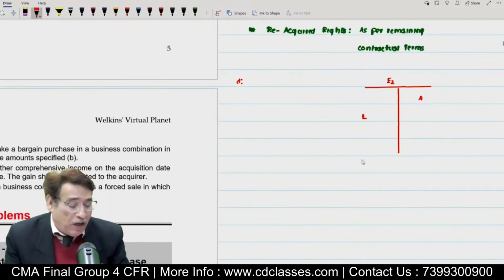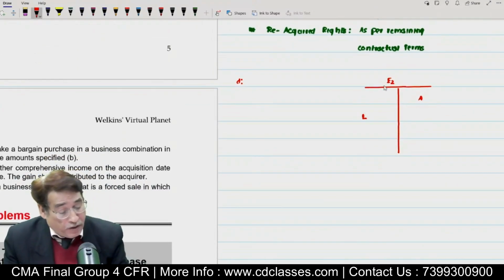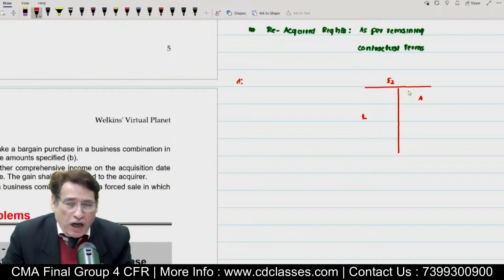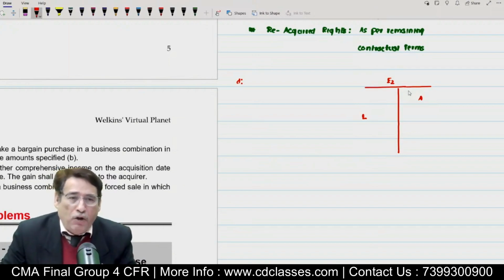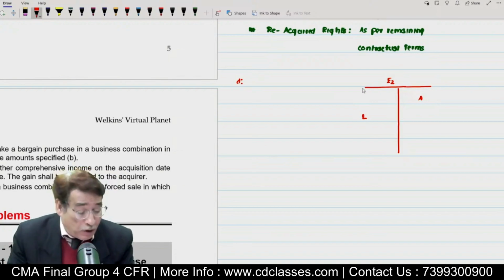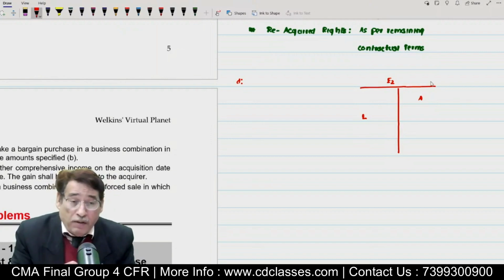Correct? Sometimes what happens, there might be some assets and liabilities which, due to some or other reasons, might not be appearing in the balance sheet of E2.